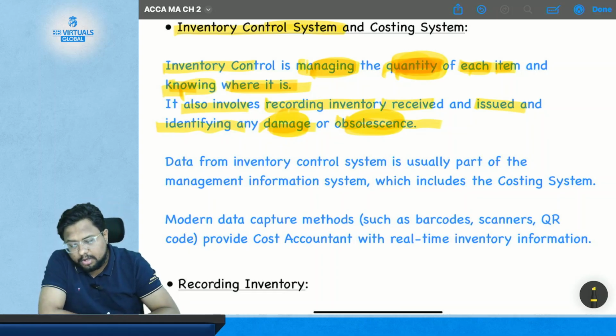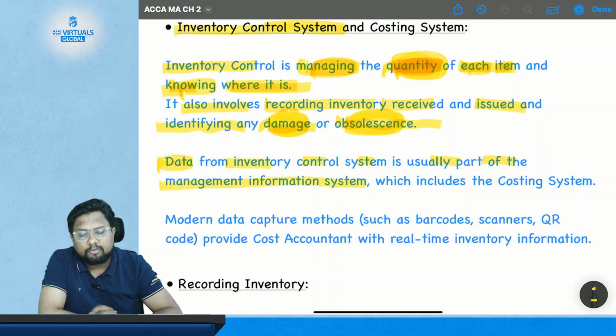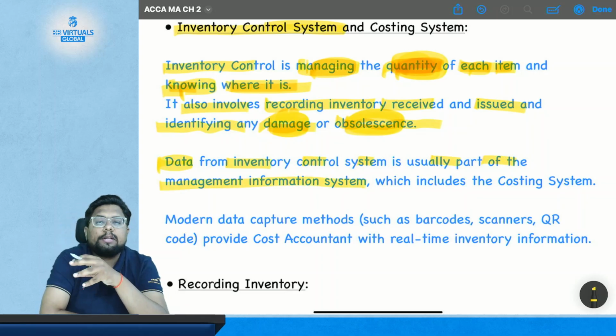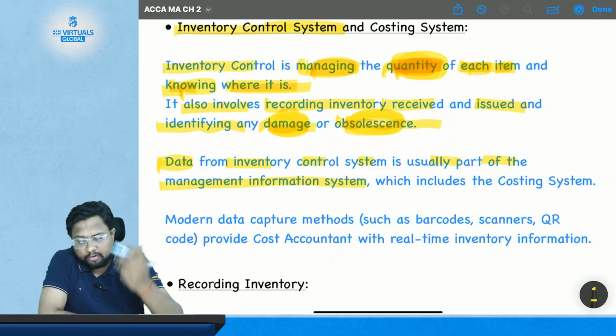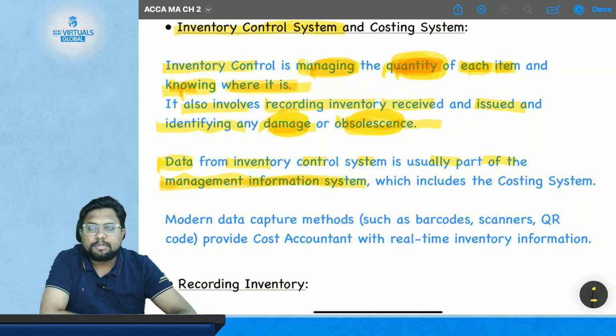Now, from where will they get the data? Data from the inventory control system is usually part of the management information system. So whatever data the inventory control system generates becomes part of what? A management information system, which includes the costing system.